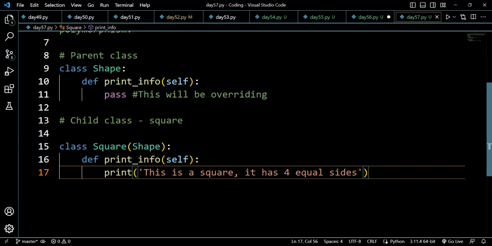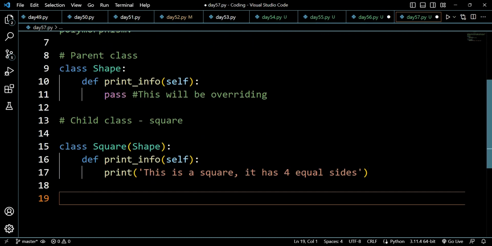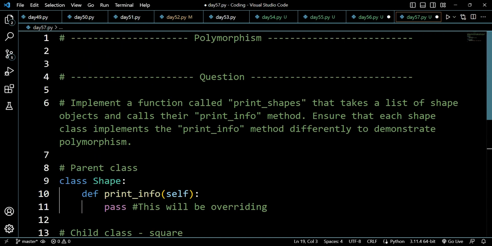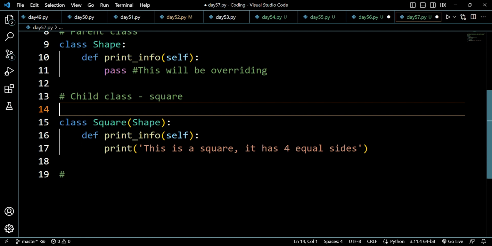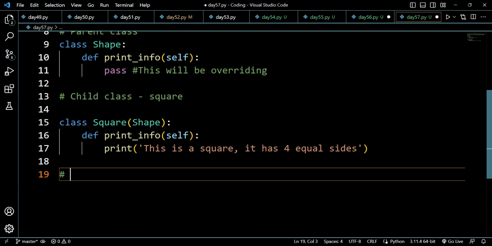All right, now let's say we have another class. The question does not mention how many shapes you have to put in the list. So I am taking only 3 or 4. You can put 4, 5, 7, 8, as you wish. It is all up to you how many shapes you want to put. First of all I have put square, then I will be putting triangle, then rectangle, and maybe I will be putting circle as well.